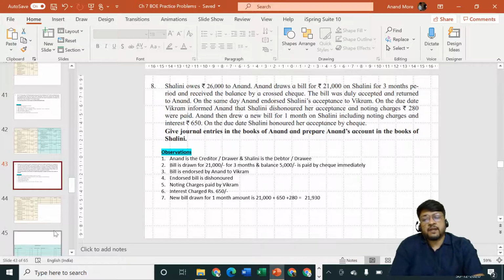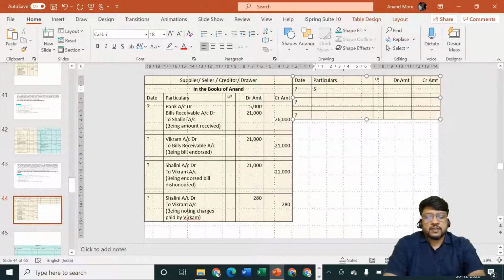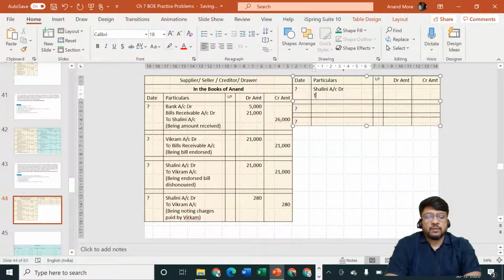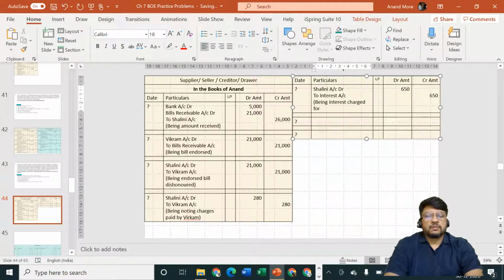So Anand will specify Shalini is my debtor and interest is my income, rupees 650. Shalini is my debtor. What did I give to Shalini? I gave Shalini extra credit period. So Shalini is my debtor, Shalini account debit to interest account, as interest is my income. Amount is how much? 650, being interest charged for 1 month.